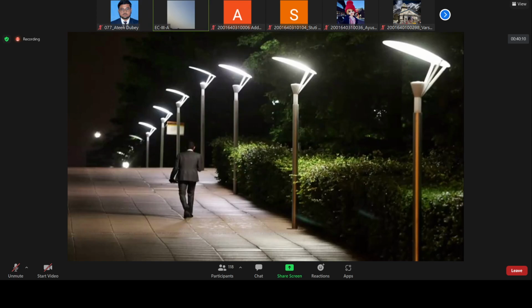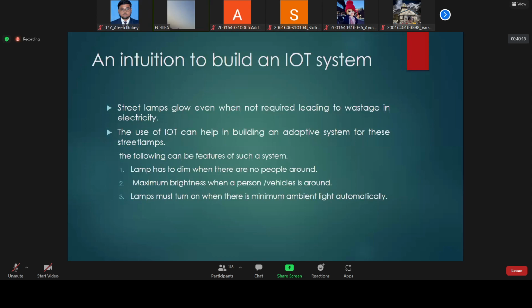I have explained so much about this problem, and we will try to solve it via one circuit. Before we enter the project part and start making the project and do all the practical aspects, it is very important to understand the problem. So the problem I have already explained to you.